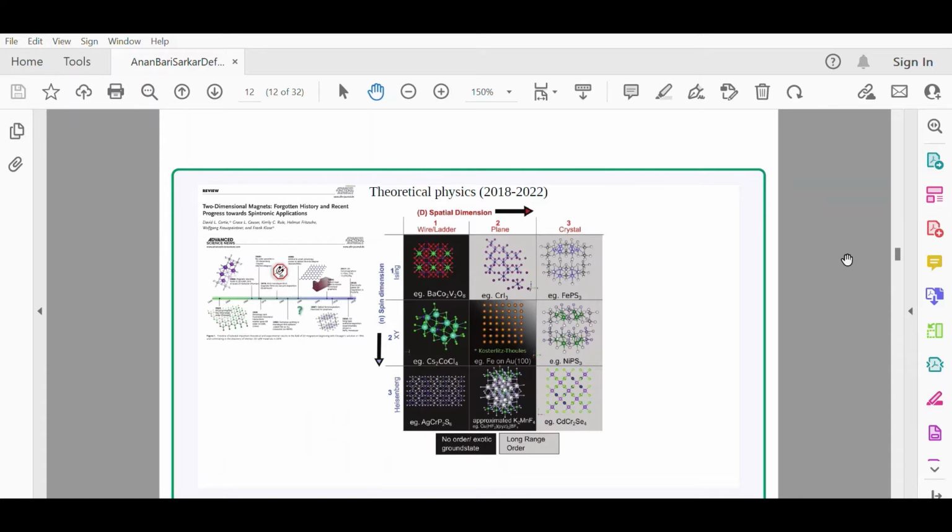I would like to say certain things as far as dimensions are concerned. In magnetism, there are spatial dimensions and spin dimensions. Depending on the spatial and spin dimension, quite a few different phenomena can be observed. However, observing long-range magnetic order in the system is of utmost importance, and the presence of magnetic anisotropy within the system is crucial for observing long-range magnetic order.